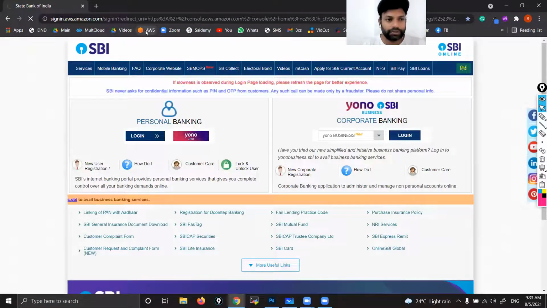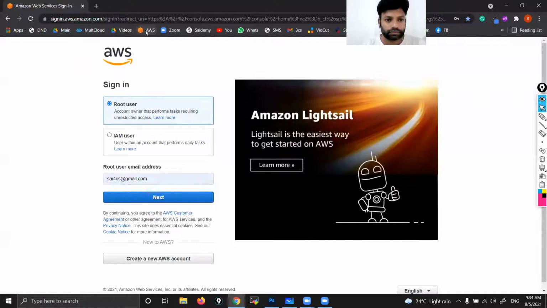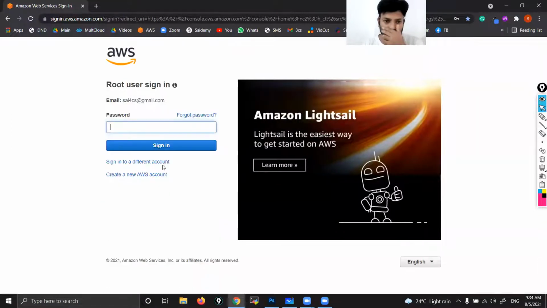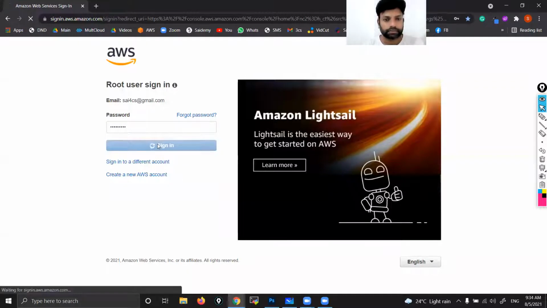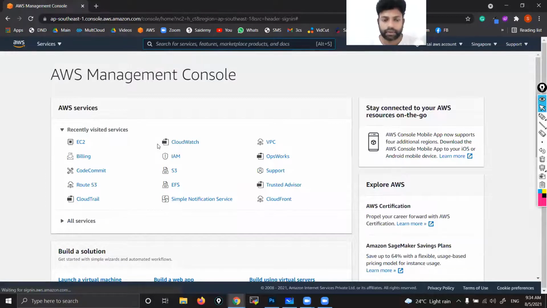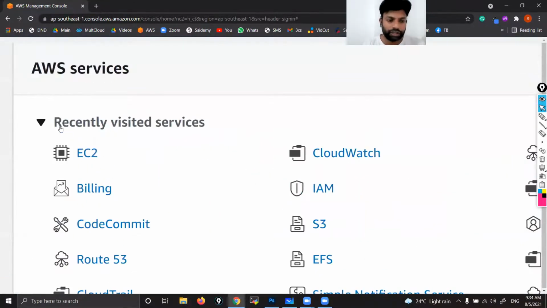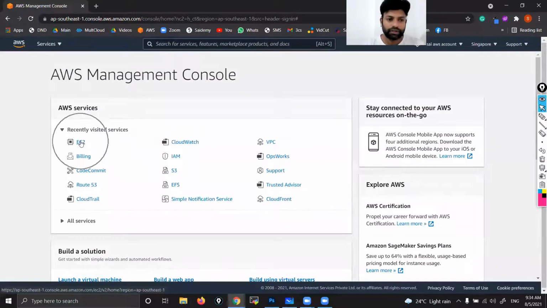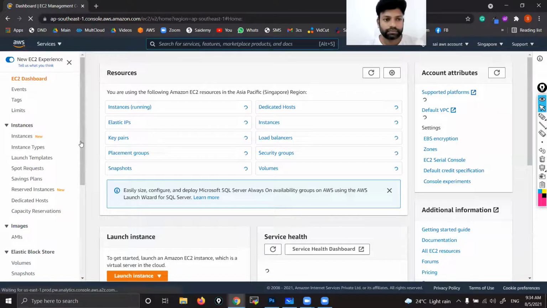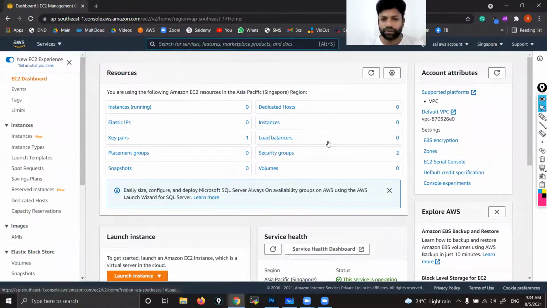Let me log into my AWS account. Sign in. Now I'm in Singapore, right? Go to EC2. Here you can also see it is showing recently visited services. You can see one key pair, two security groups. Don't worry, you can keep them, no problem at all.